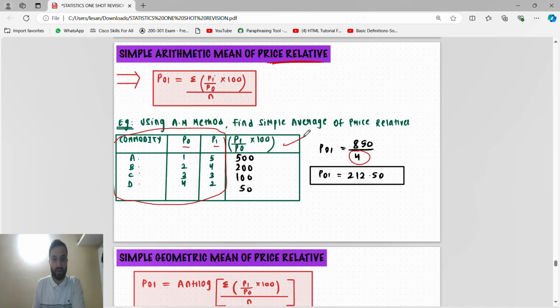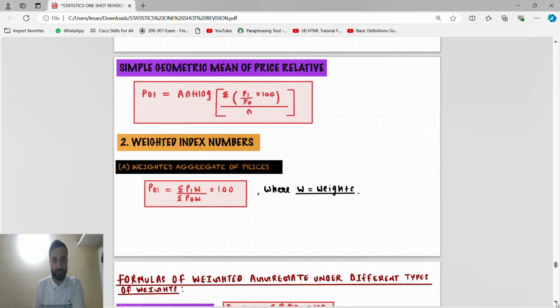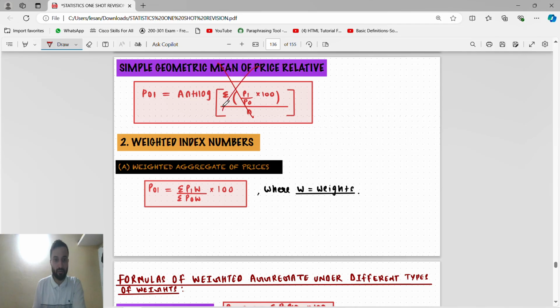You have to make a one table. So it's a P1 by P0 into 100. So whatever you will get, P1 by P0 into 100, for each commodity. This summation is this numerator, divided by N, the commodities. This is for price relative. This is not there, anti-log is not there.